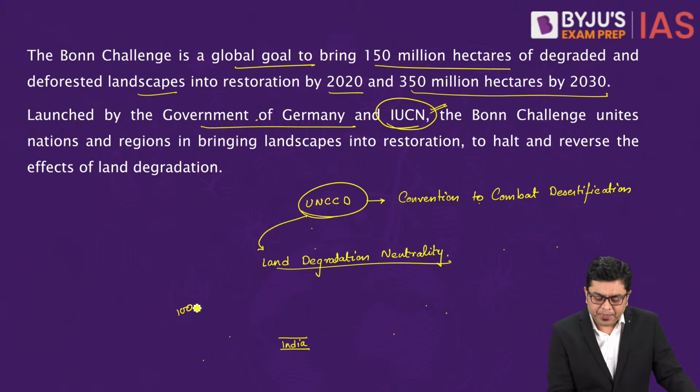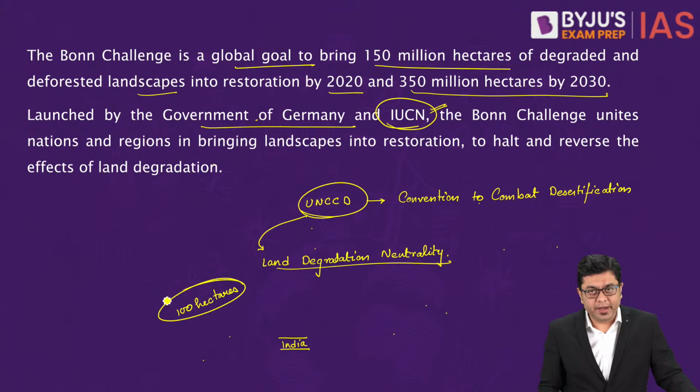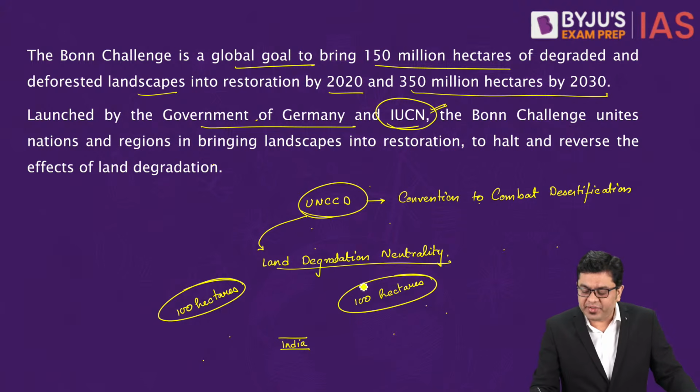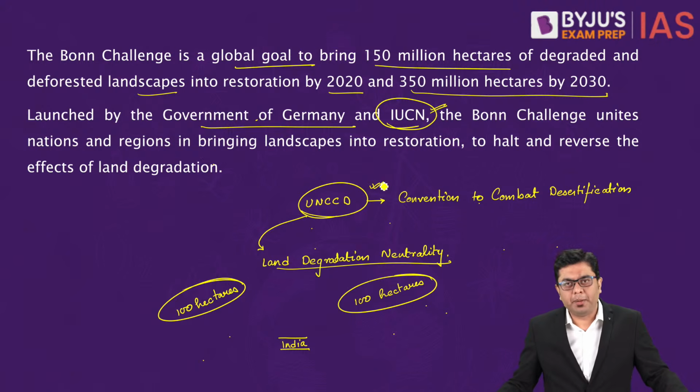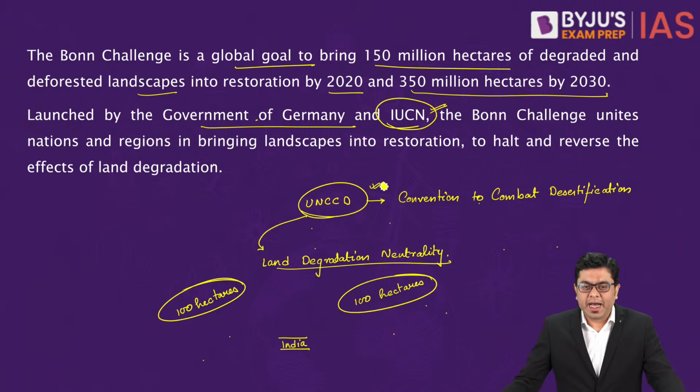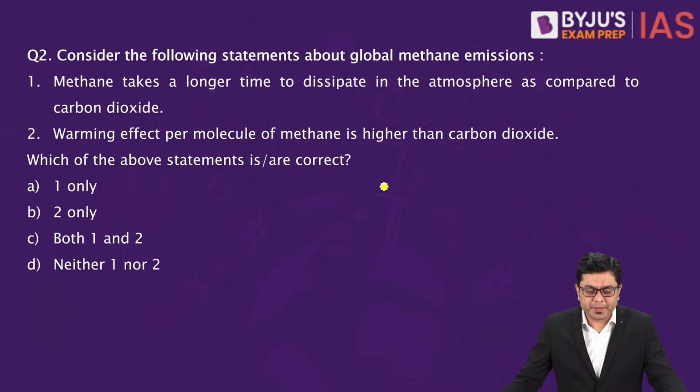For any country, let's suppose a country like India, every year, just as an example, let's suppose that 100 hectares of land gets degraded. Now, in order to achieve land degradation neutrality, you will have to ensure the reclamation of 100 hectares either in that area itself or somewhere else. So that helps you meet the goal set by UNCCD as well. That is why Bonn Challenge coincides and dovetails with the approach of UNCCD. I hope majority of you would have given the correct answer in this case. Now moving on to the next question.